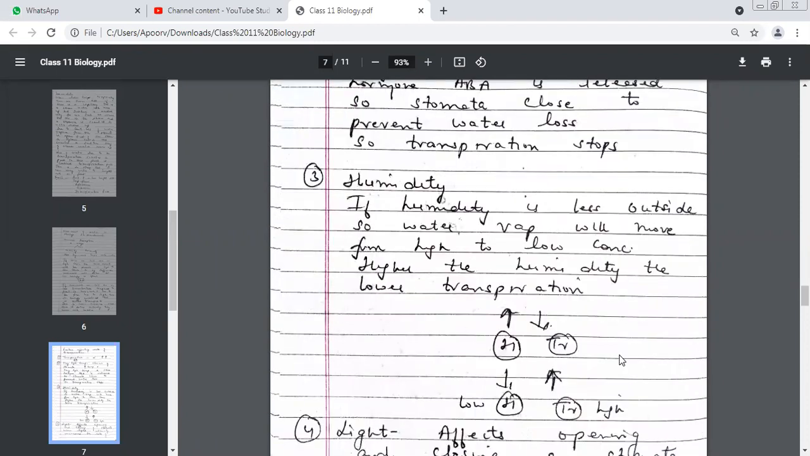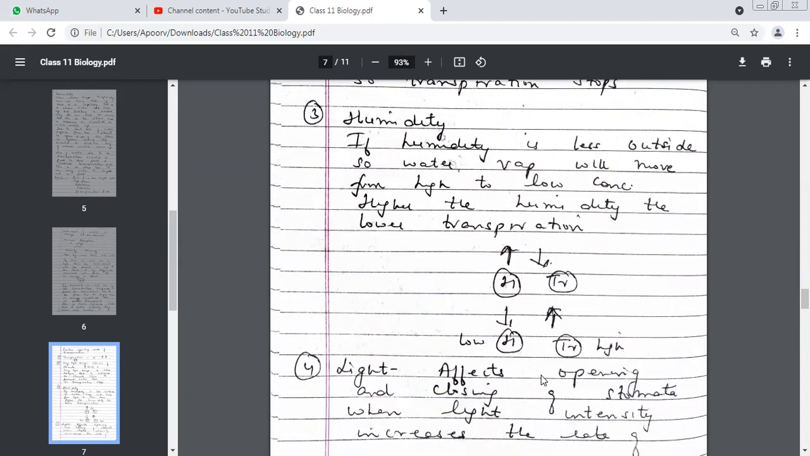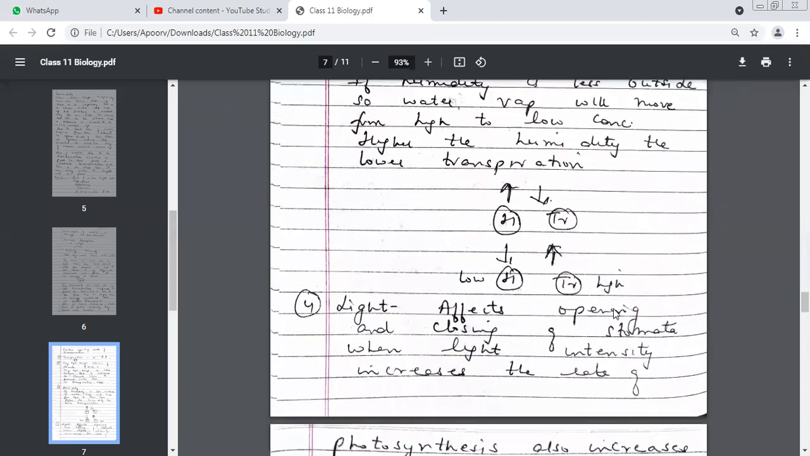Third factor you had already told me, that is humidity. If humidity is less outside, water vapor will move from high to low concentration. You told me it's inversely proportional. I've just tried to explain this: H stands for humidity, TR stands for transpiration. If humidity is high, transpiration is low, and if humidity is low, transpiration is high. Only with the help of these arrows we have done. You told me inversely proportional.